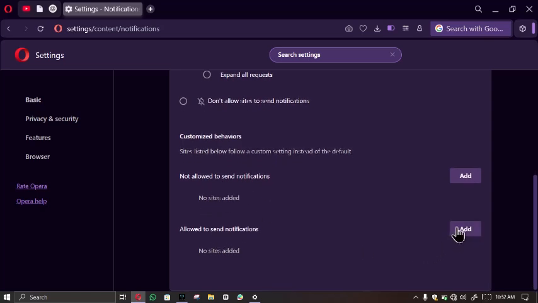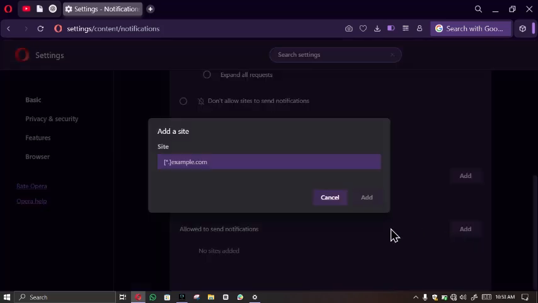Then if you want to customize a particular site to be allowed to send notifications while the other ones are not allowed, click on add here, put in the site address, click on add again. It's as simple as that.